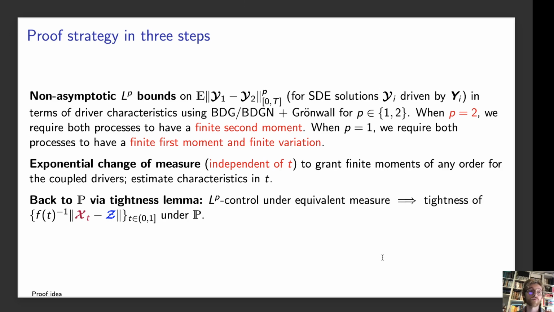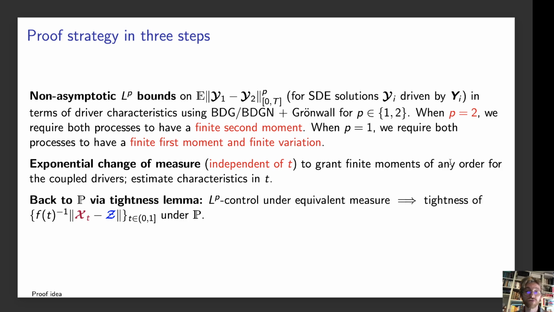Okay. So what does the proof rely on? Well, first of all, they rely on the couplings, but once you have constructed the couplings, you can use these to construct some general non-asymptotic Lp bounds. So if you take two general Levy processes Y1 and Y2, and you have the solutions curly Y1 and Y2 for these nonlinear SDEs, then you can construct some general Lp bounds in terms of the driver characteristics using the Burkholder-Davis-Gundy-Novikov and a Grünwald application.